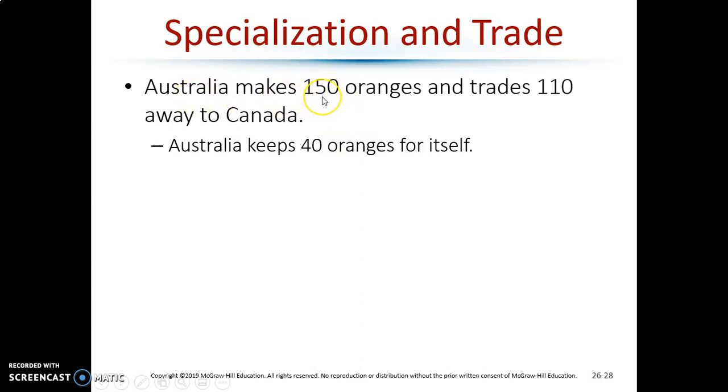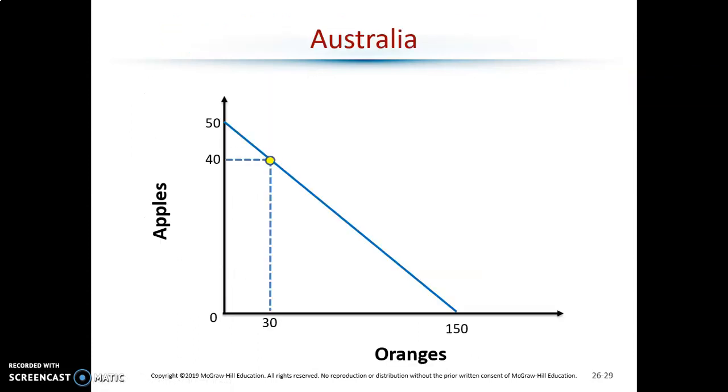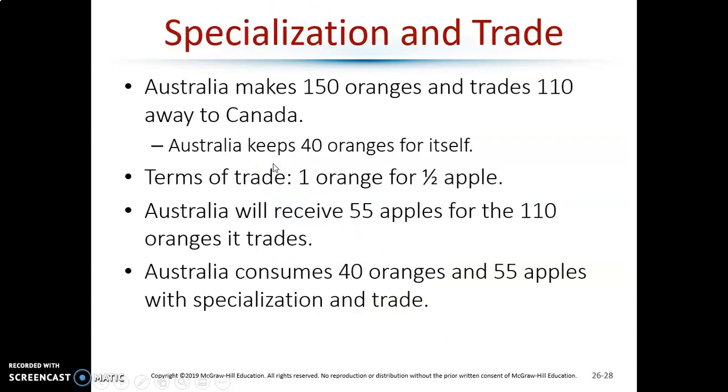Australia makes 150 oranges, which is their full capacity. They trade 110 away, keep 40 for themselves. You remember what they were getting. With these terms of trade, what you see is what they were originally doing: the terms of trade being 1 orange for half an apple, where they're specializing in oranges, but they keep 40 and they give away the rest. They don't give away, they trade them at this price. And this is what they're essentially going to get if you do the math there.